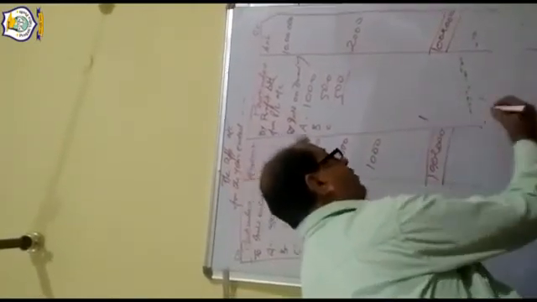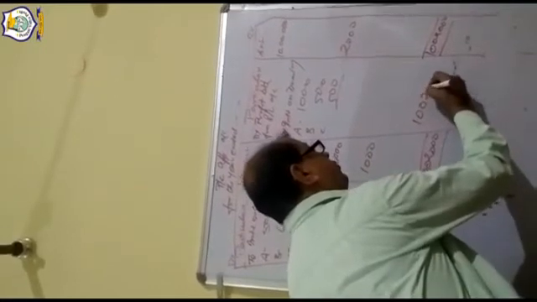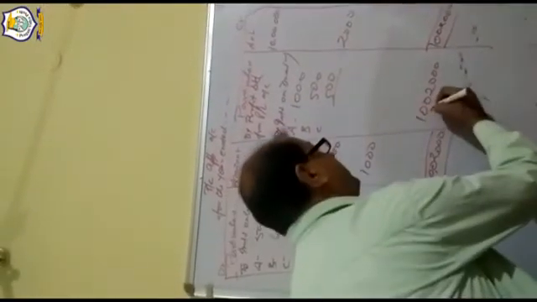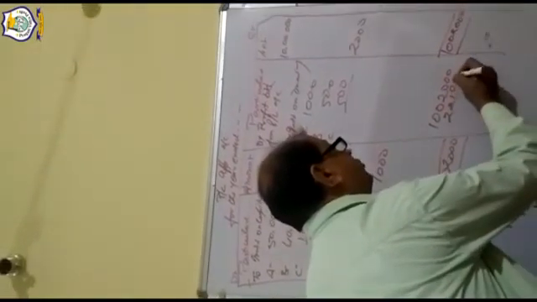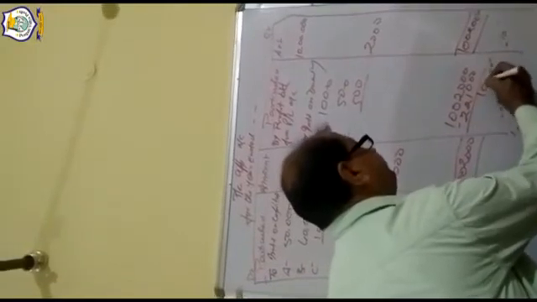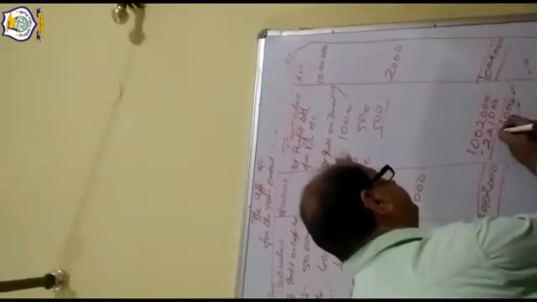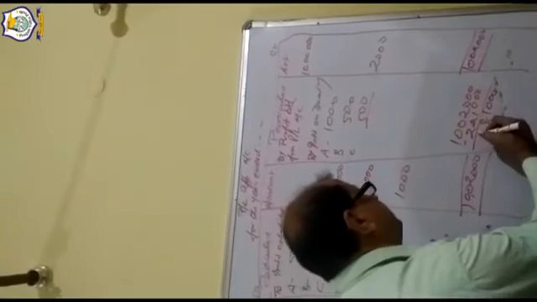So this is the working note I am doing. We are deducting 2,21,000 from 10 lakh 2,000, which gives 7,81,000. 7,81,000 is now the profit.